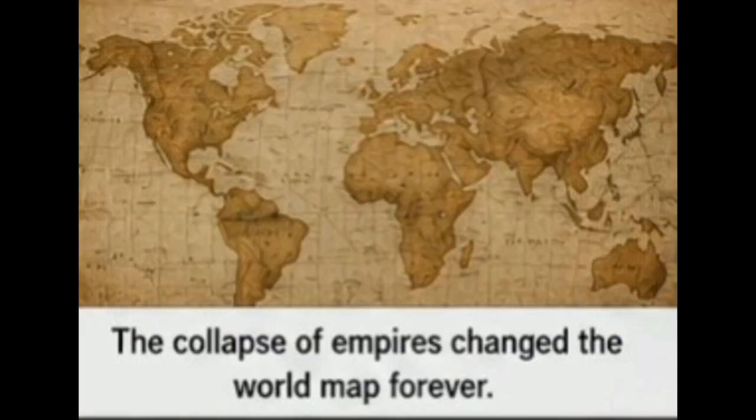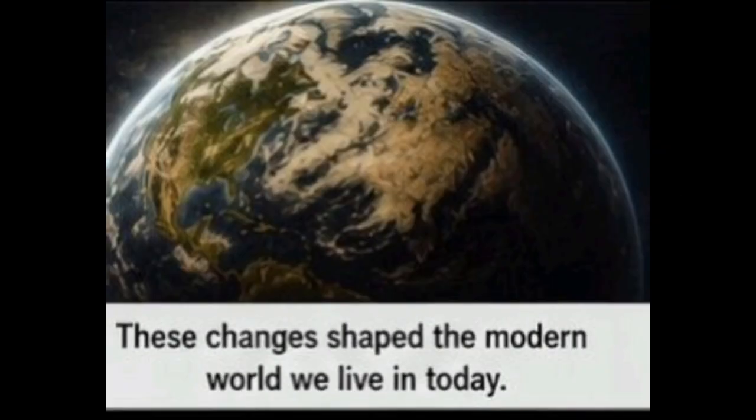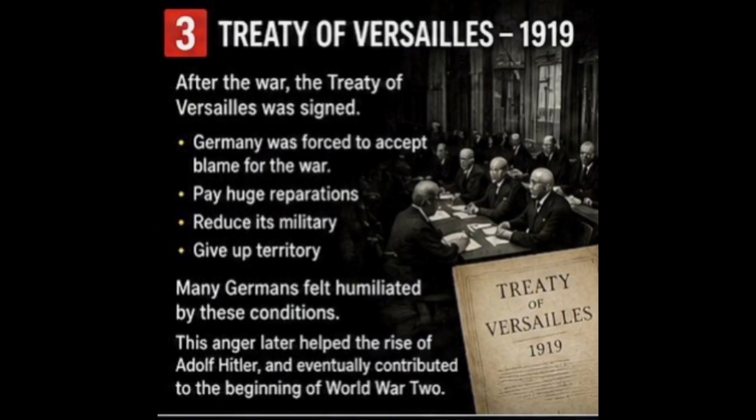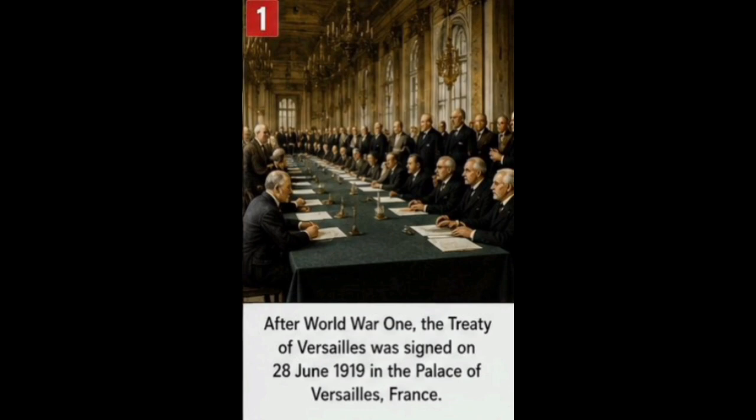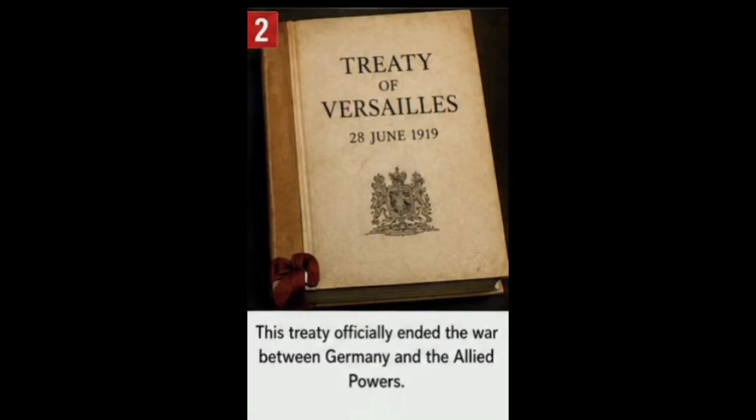Trench warfare. Soldiers dug deep trenches for protection. Life inside the trenches was terrible. There was mud everywhere, disease spread rapidly, rats filled the trenches, and soldiers faced constant shelling. Millions of soldiers died, yet very little territory changed hands. The Western Front became a deadly stalemate.